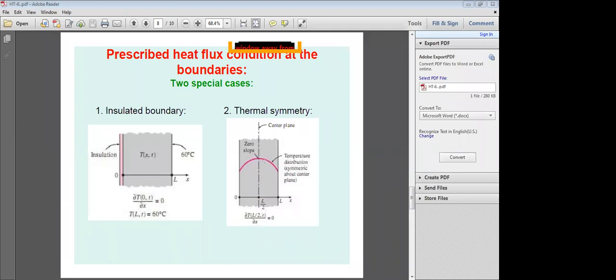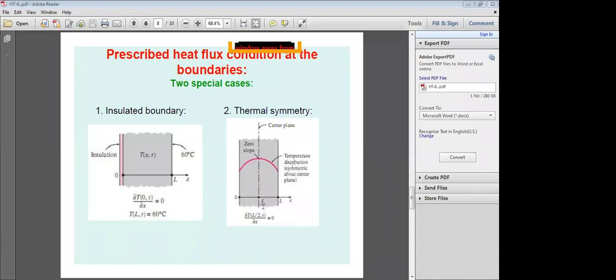That's why at the center there is zero slope, that is, the variation of temperature with respect to x, ∂T/∂x at x = L/2 at the given time t, is equal to 0. That's why with zero slope there is no heat transfer. Here temperature increases and remains constant at the center, and after that slowly decreases.